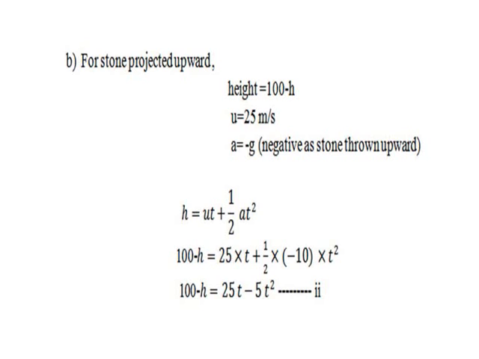Now we will use the equation h equal to ut plus half at square, where h will be 100 minus h, u will be 25 meters per second, and acceleration is minus 10 meters per second square. After substituting all the values, we will get 100 minus h is equal to 25t minus 5t square.